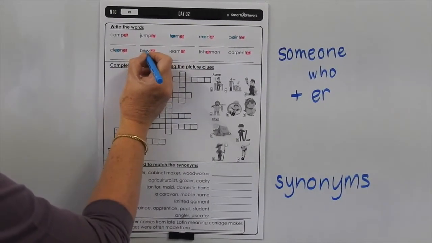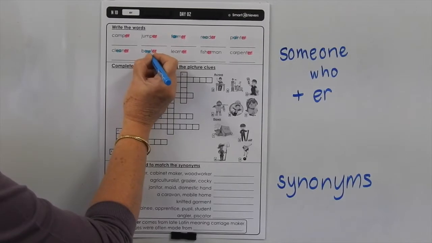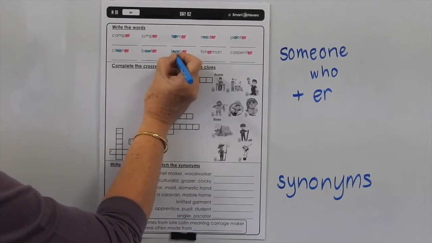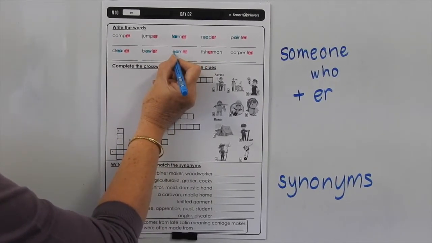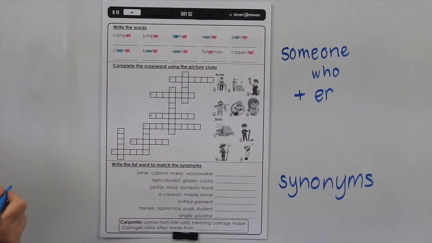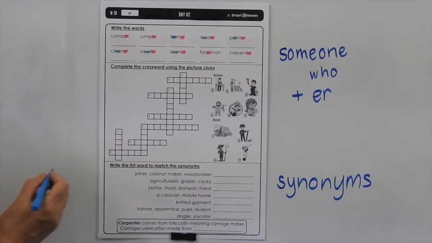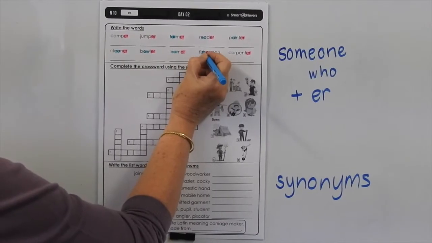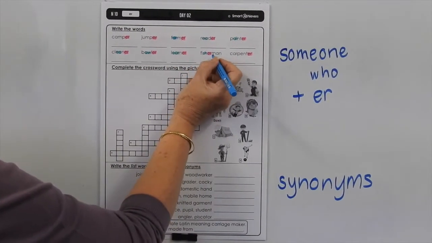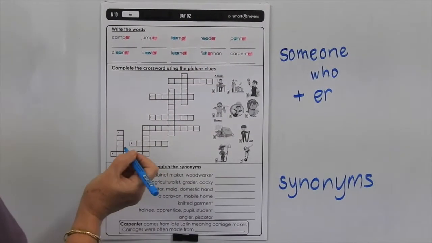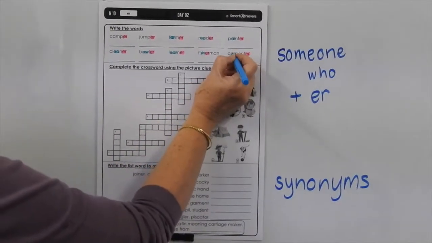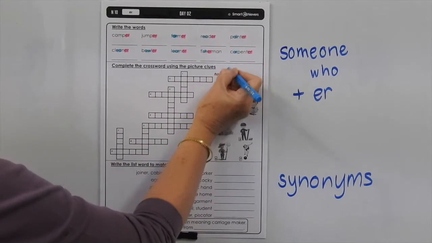Bowler, O is OW. Learn, this is another R controlled vowel where we're using EAR for the R controlled vowel there. Fisherman, we've got the sh there, so you've got that extra word on the end, man. Carpenter, we have the AR is an R controlled vowel there.